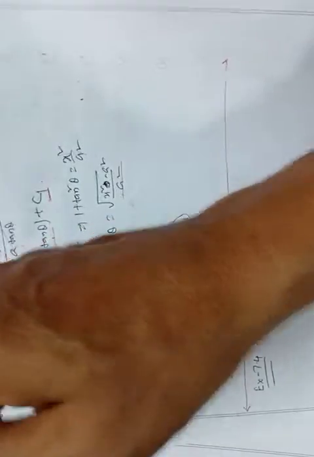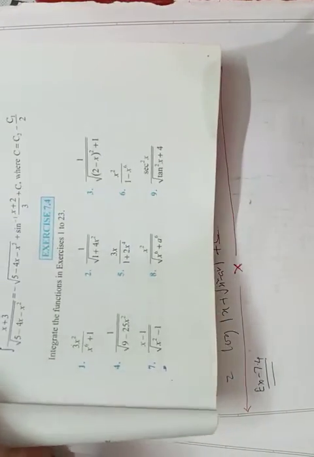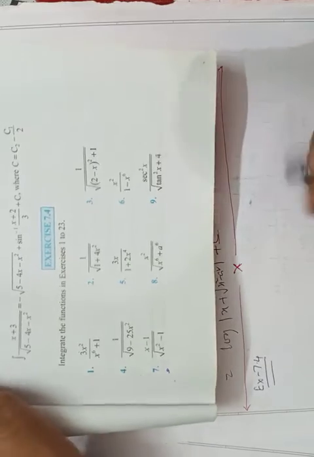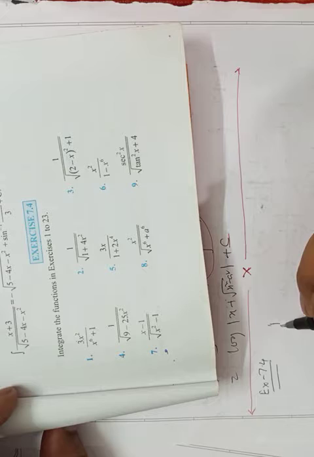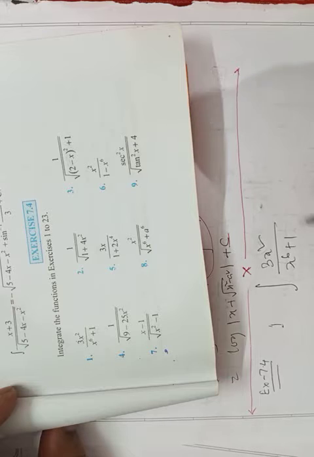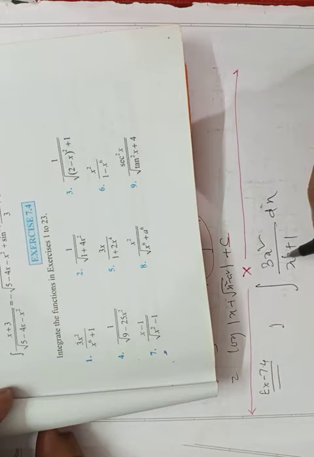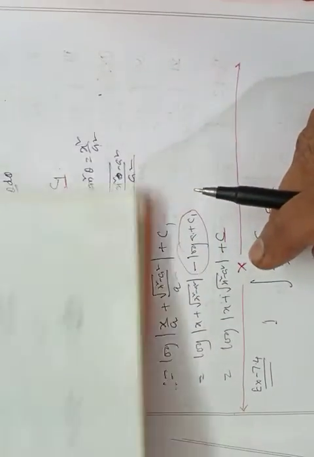Now let us start the exercise, our last exercise of the first terminal, 7.4. Question number 1 I am doing. We have to integrate 3x square by x to the six plus 1. We have to change it into the standard form, then only can you apply the formula.